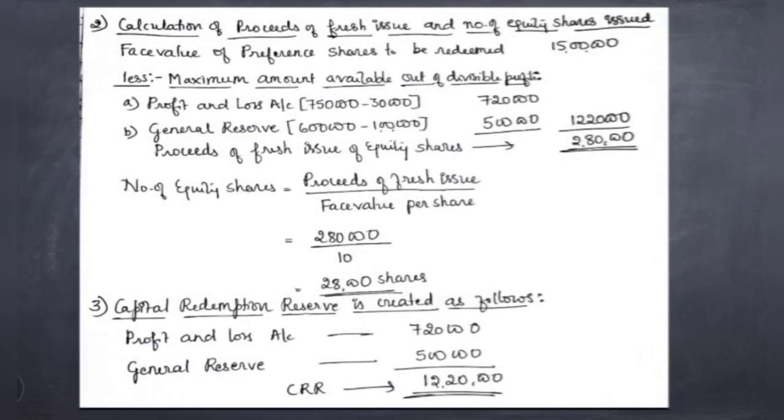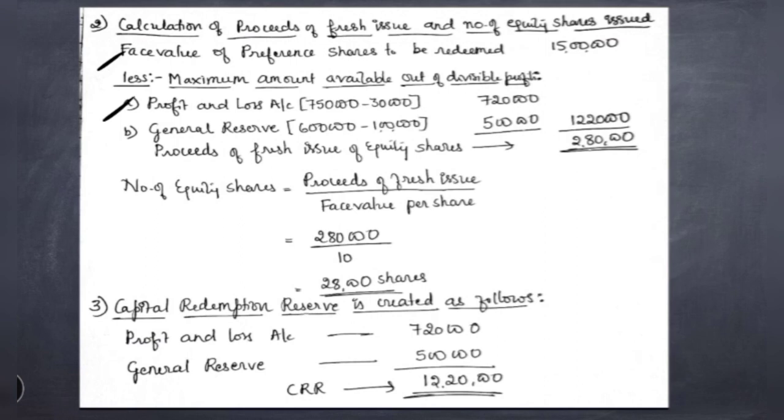So the second calculation will be the calculation of proceeds of fresh issue and also the number of equity shares to be issued. First, as we said, we write the face value of the preference shares to be redeemed, that is 15 lakh. From that we deduct the maximum amount available out of the divisible profit. Under that, first, the profit and loss account: actually there was a balance of 7,50,000. Out of that, 30,000, that is the loss on sale of investment, is deducted.